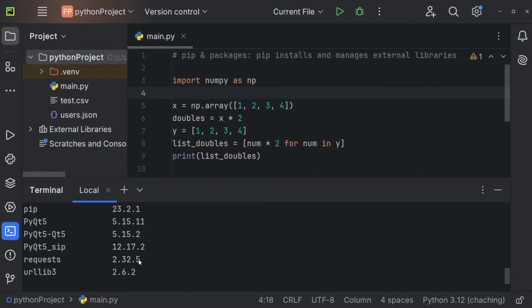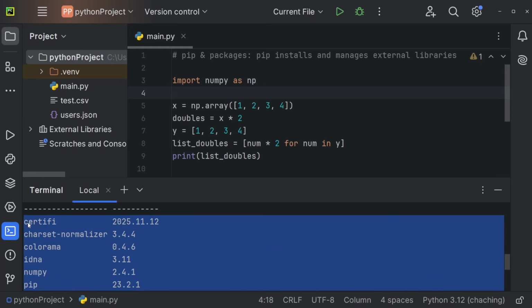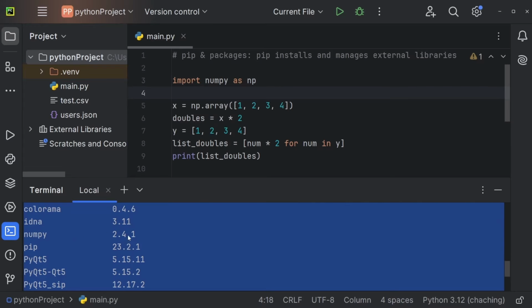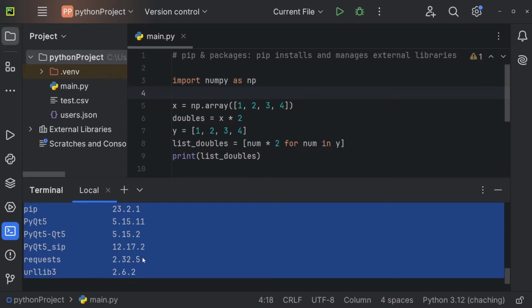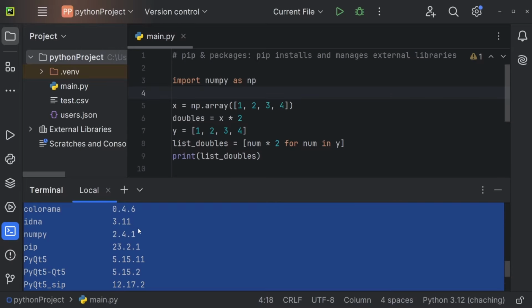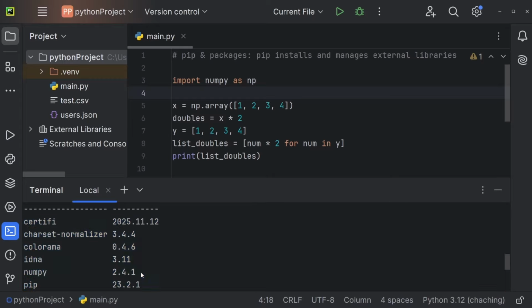And now imagine you have this list right here of dependencies, so of packages that you've installed. But now maybe another developer wants to use your project, for example, but of course without the dependencies the project might not work. And he might also actually need the exact same versions, because probably NumPy version 1 has different commands than 2, and 2 has probably slightly different commands than 2.4. So it might make sense to somewhere store all of the packages that you've installed within this project together with their version number, so another developer can take a look at that file, install the exact same packages, and then use the code that you've already written.